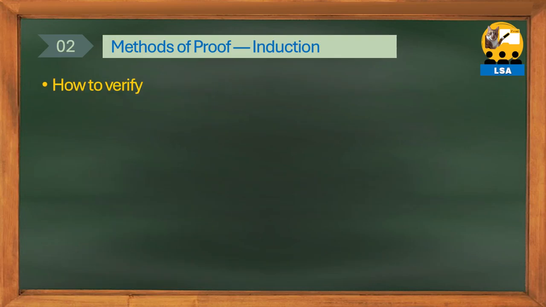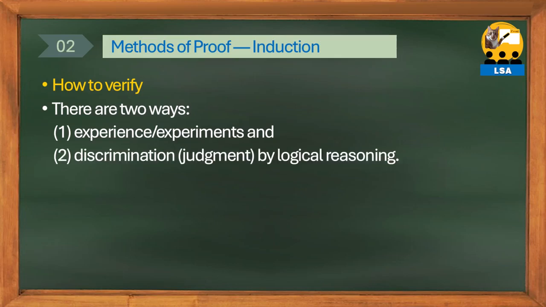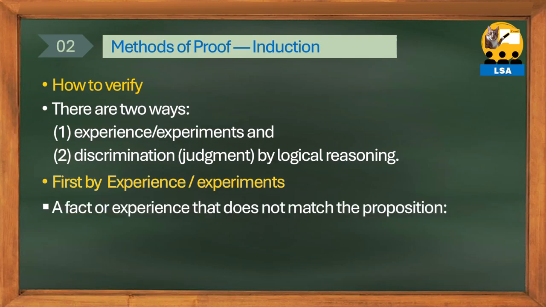Let's examine the verification methods for inductive knowledge. There are two methods for verifying inductive knowledge: experience or experiment, and discernment through logical thinking. Let's look at verification through experience or experiment. We can obtain facts or experiences that do not match the proposition through experience or experiment. A fact or experience that does not match the proposition is called a counterexample to that proposition.